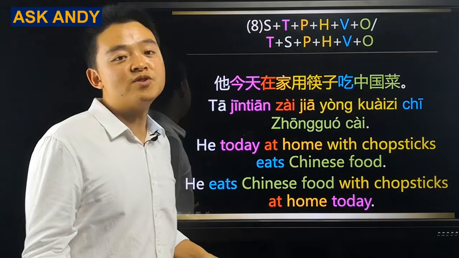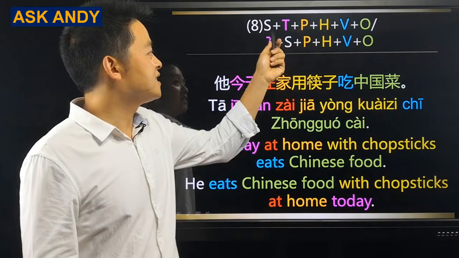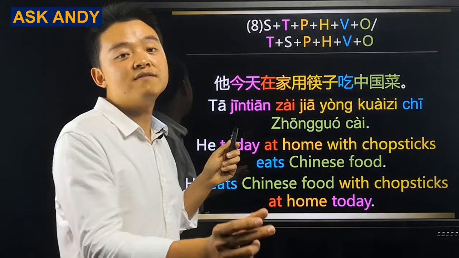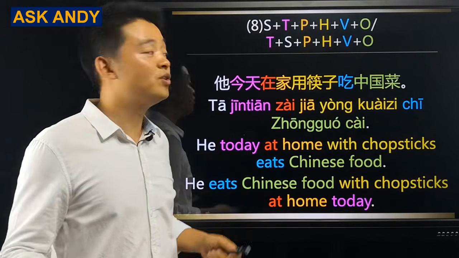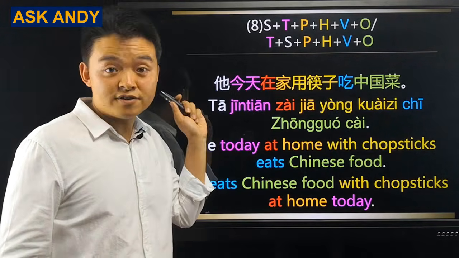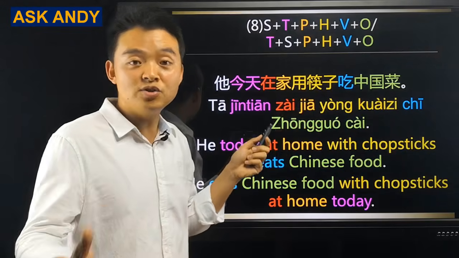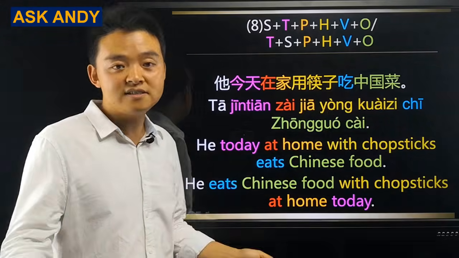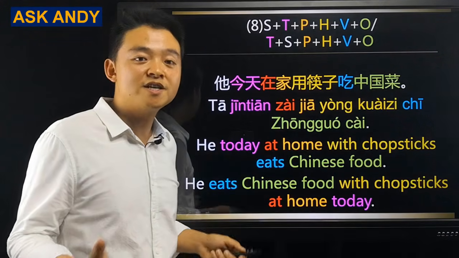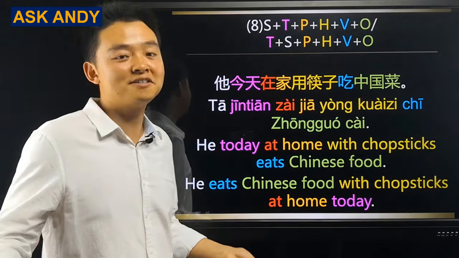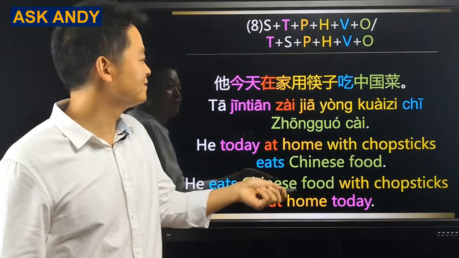And what you really need to remember is just time, place, how, and then you have the verb and the object. You can think today starts first, and then he's at home and he uses chopsticks and then eats Chinese food. What comes first, make it first. That's it. Let's move on to another example.